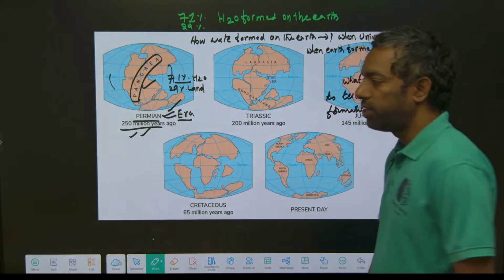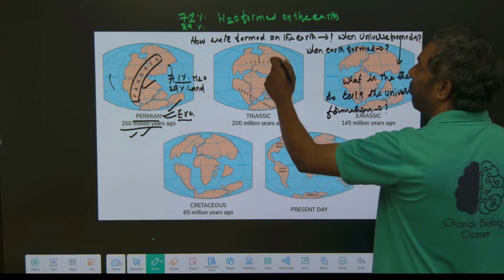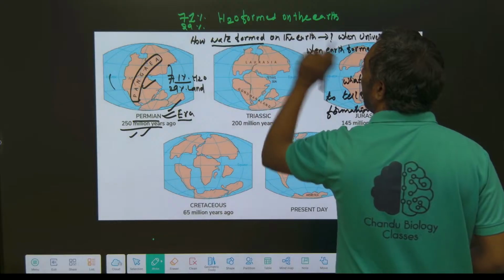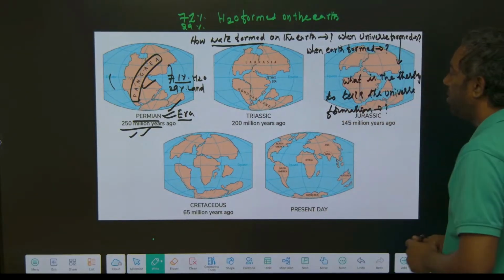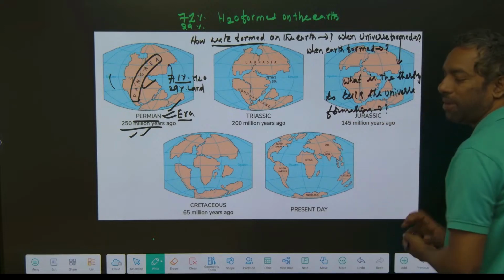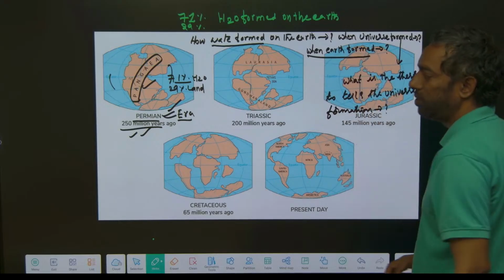This is the question. All three questions: how did water form on the earth? First, when the universe formed, what are the theories that explain the formation of the universe? And when did the earth form?